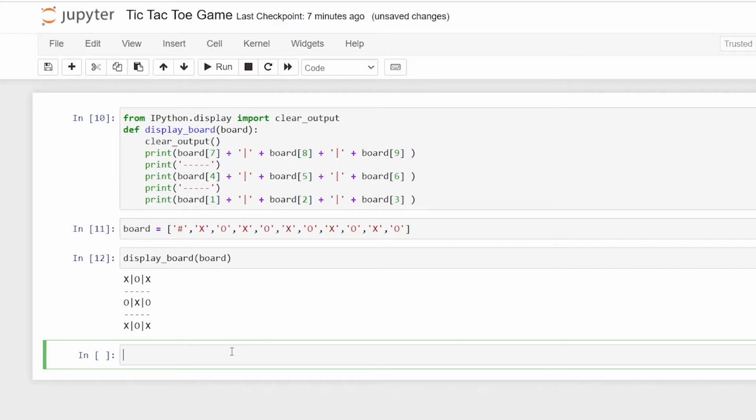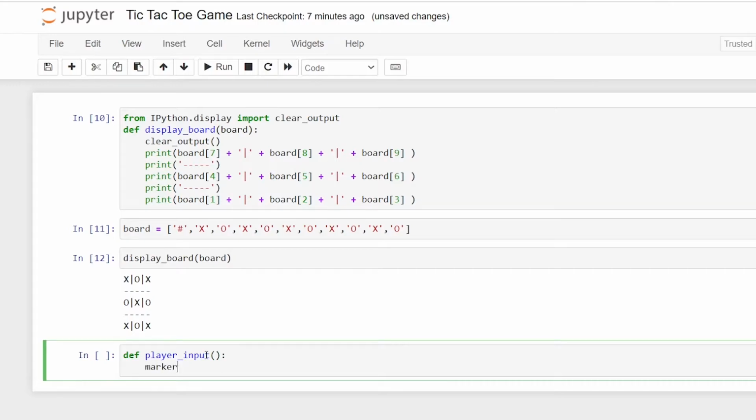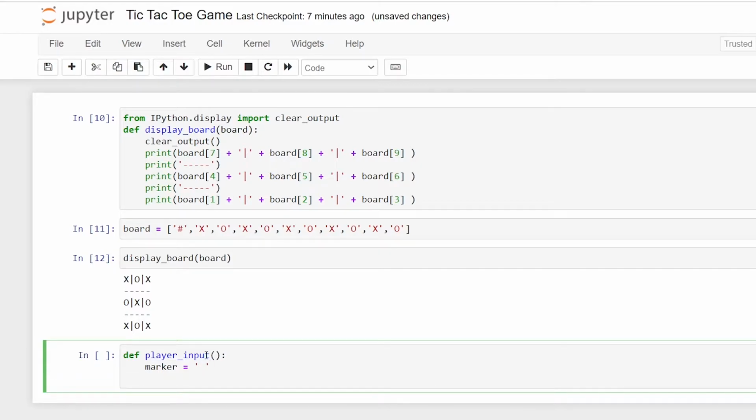In the sense, when a person is choosing, there should be a marker which chooses whether you want to represent X or O. So we have to make a function with the marker assigned to the respective X or respective O. So let's define a function known as player input, and the marker can either choose X or O.